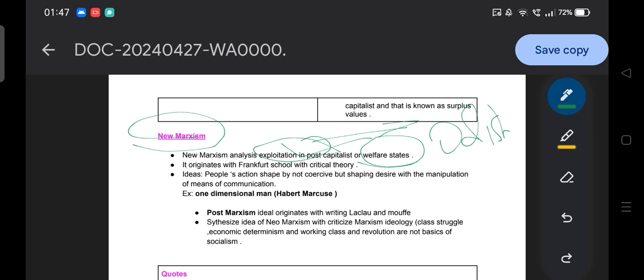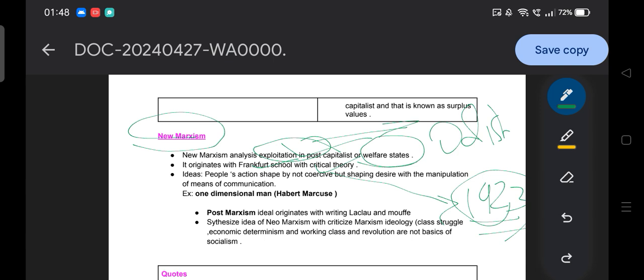This is an example of how neo-Marxism understands welfare states, and this idea originated with the Frankfurt School and critical theory. This neo-Marxism idea belongs to the Frankfurt School or critical theory. You may ask, sir, the Frankfurt School was created in 1903? Yes, the Frankfurt School was created in 1903, and due to Hitler's hegemony, it shifted to the USA. After the 1950s, it came back to Germany.